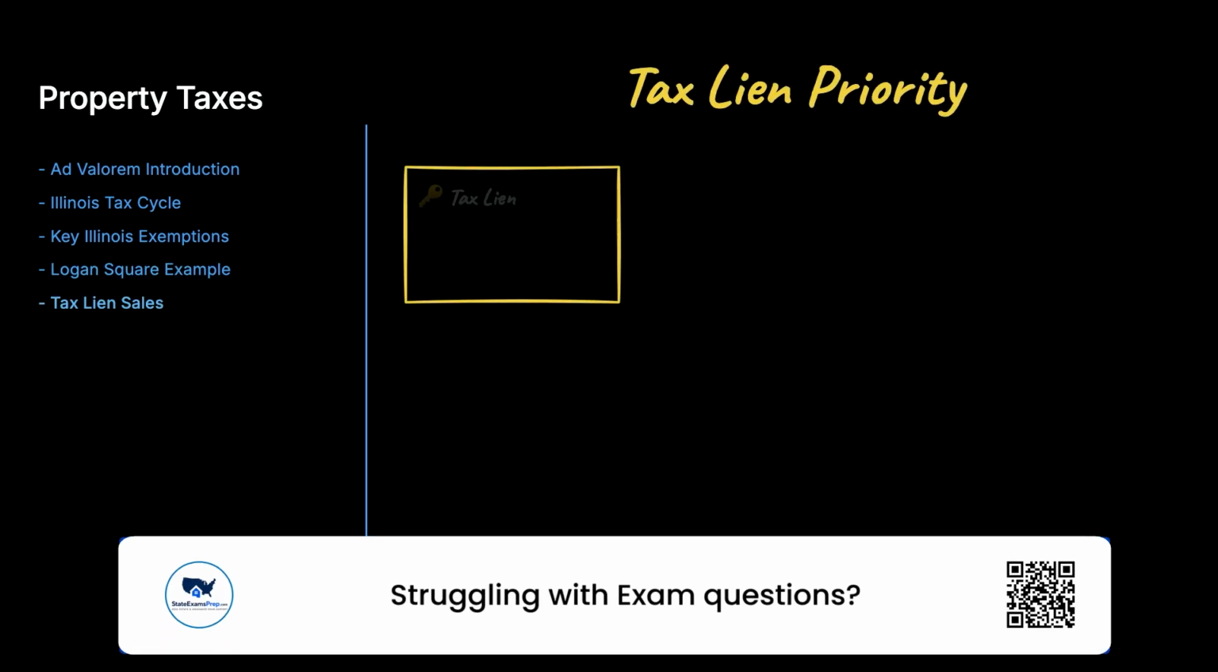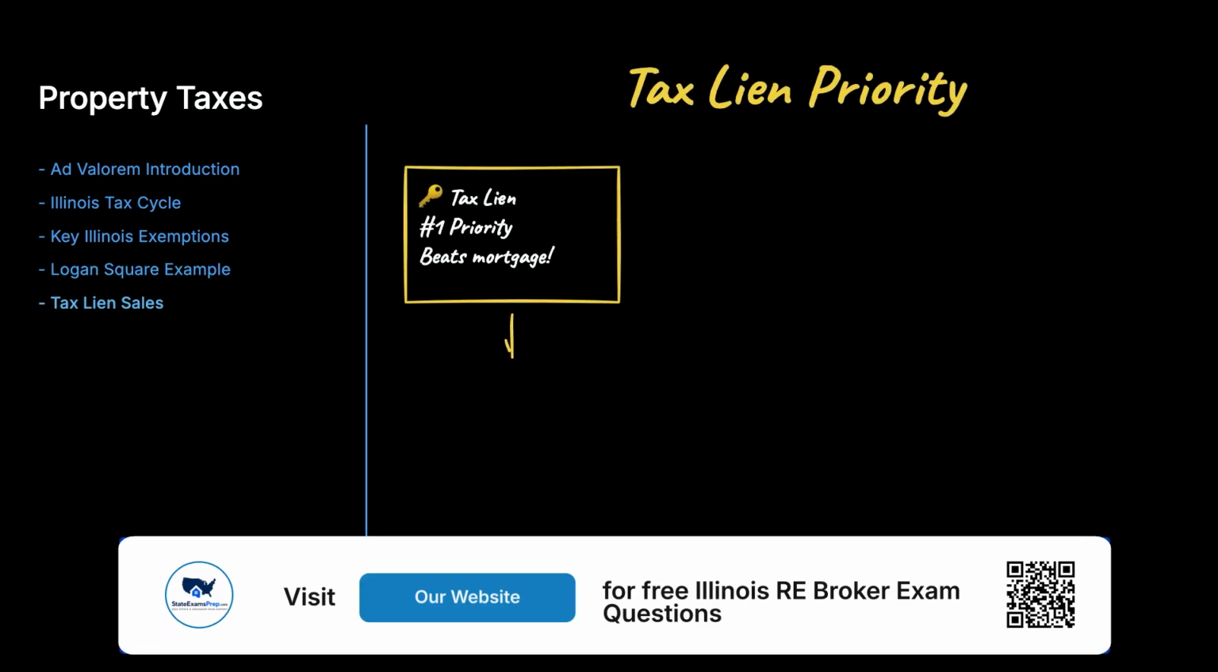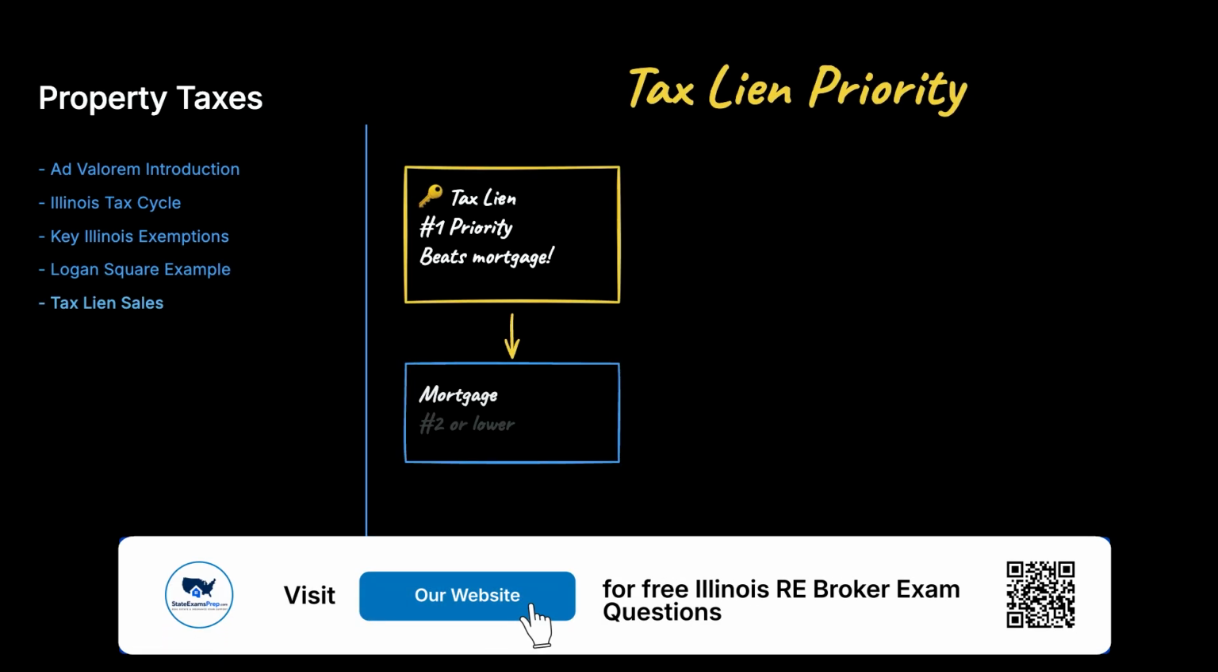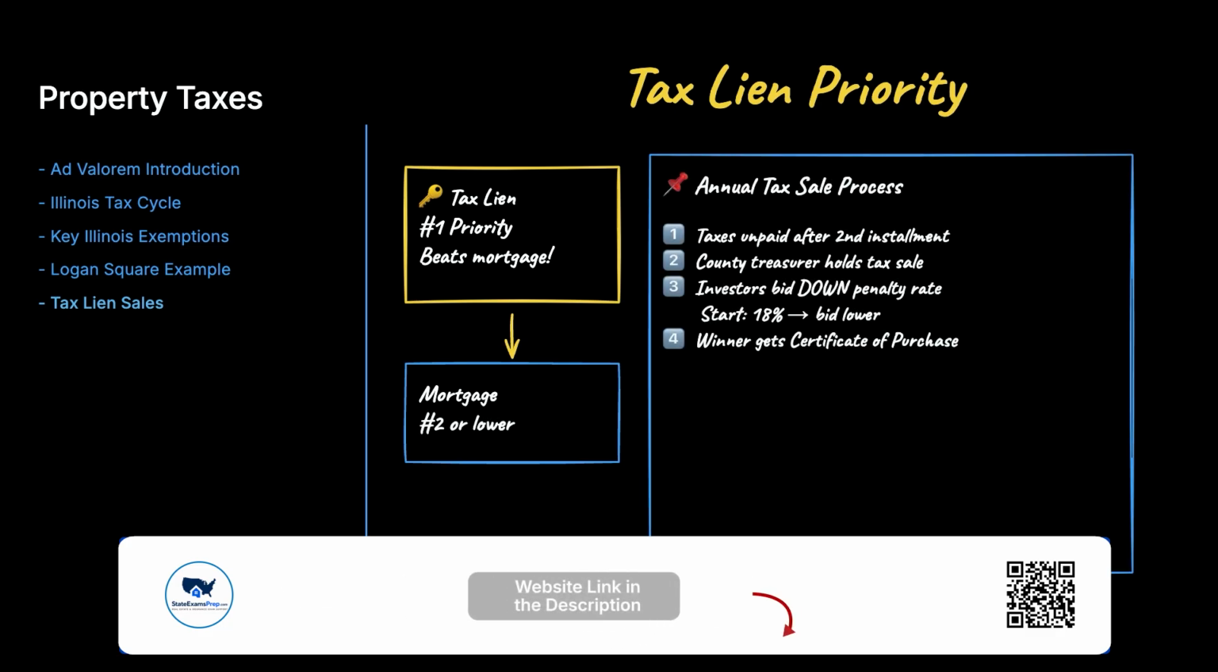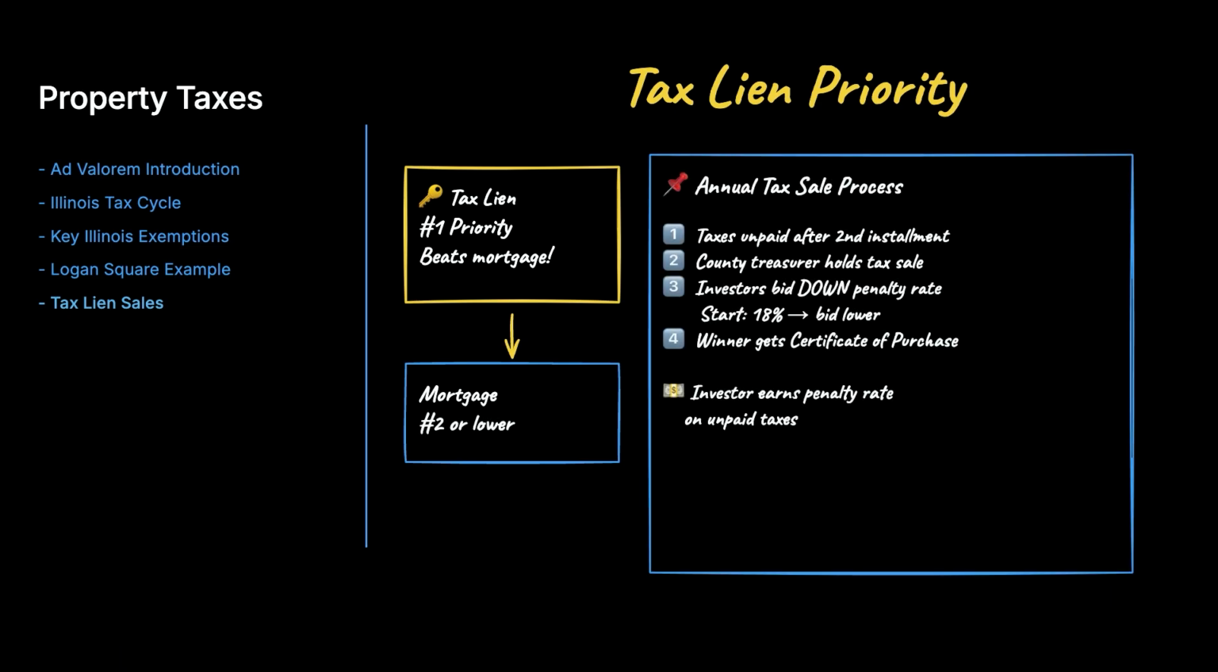Real property tax liens have super priority status, meaning they jump ahead of nearly all other liens, including existing mortgages. If taxes go unpaid after the second installment, the county treasurer holds an annual tax sale. Investors bid down the penalty rate they will accept, starting at 18%, and the winner receives a certificate of purchase.